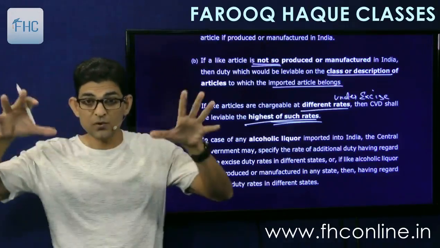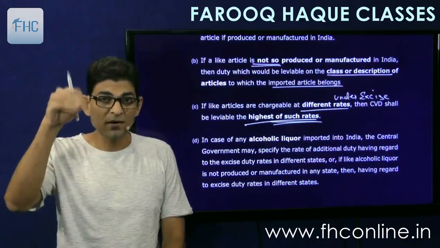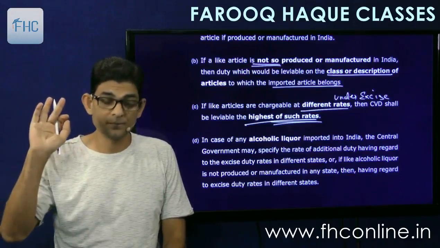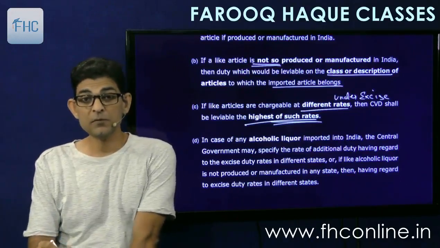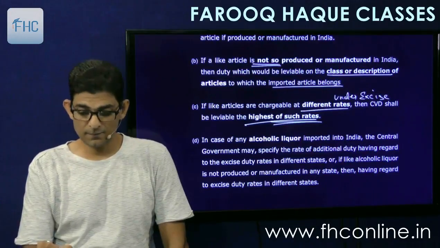So government will study what is the rate of excise followed in different states, and then they will prescribe a rate for imported alcohol, and then the imported alcohol will be charged to additional duty at that prescribed rate.